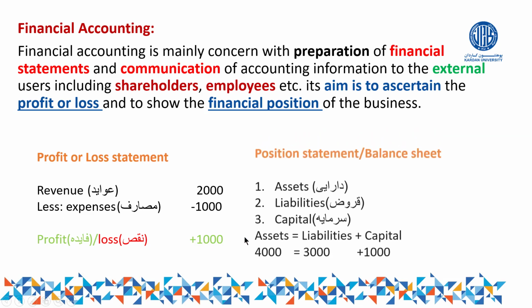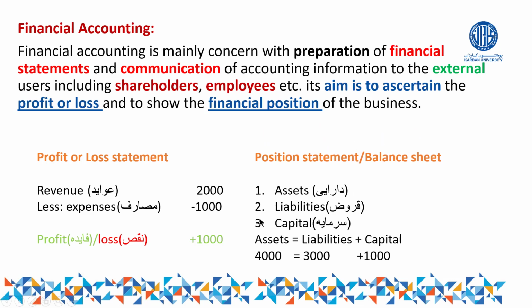One. The second thing in financial accounting, which needs to be shown in the financial statement, is financial position. Position statements, or we can say the balance sheet. These are just different names given to the statement which shows the financial position of the business. In position statements or the balance sheet, we record the following three things.